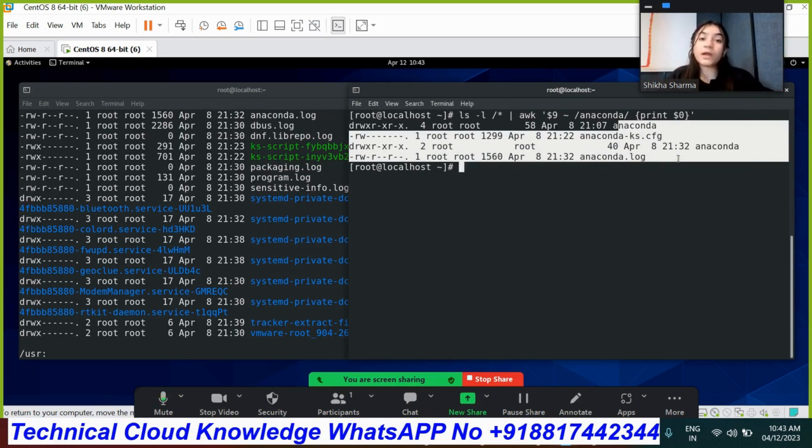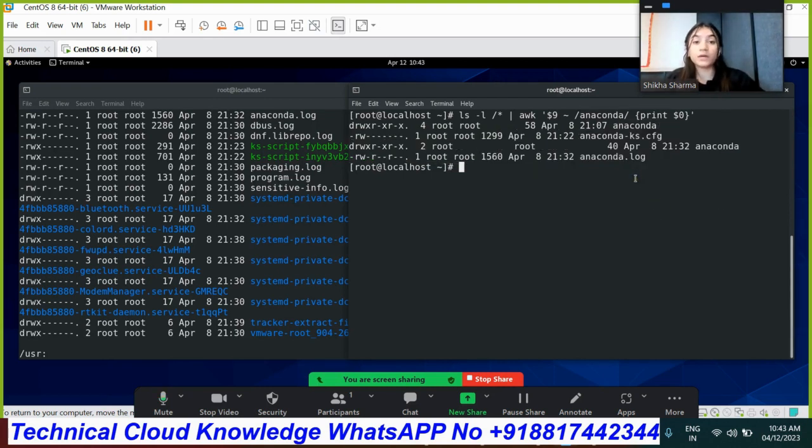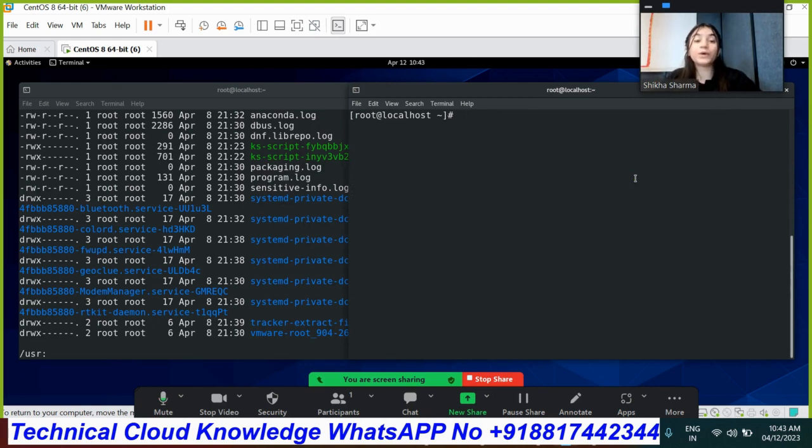So the awk command will also work. Okay, so this is the basic usage of awk commands. We are doing the basic usage of awk commands right now, and that's how Linux administrators use this command in their daily operations or tasks. Okay, so I think right now you are clear with that much. Now, if we want to check the size, and we all know for the size, the field number 5 refers to the size.